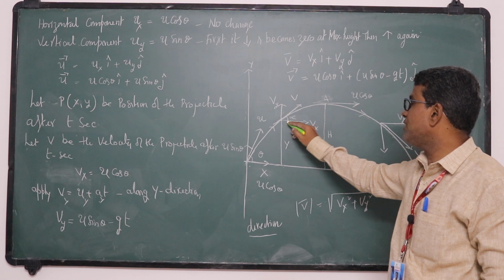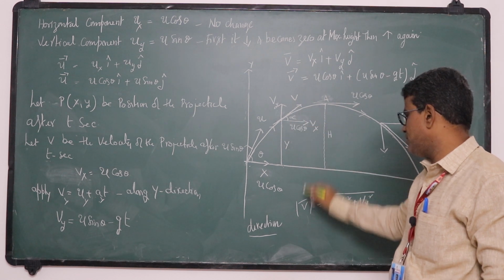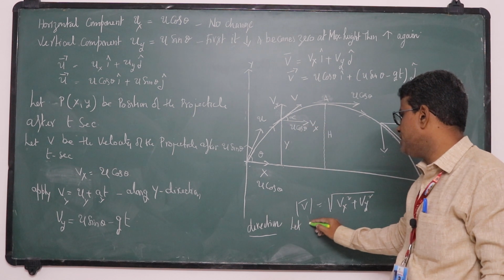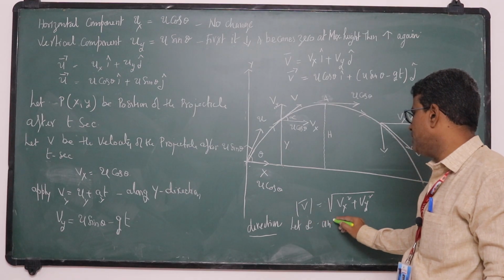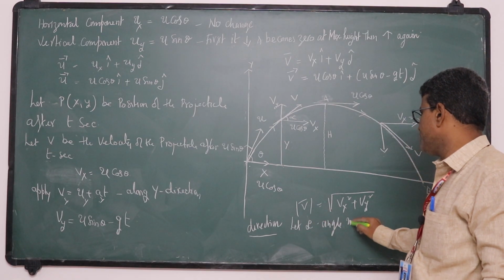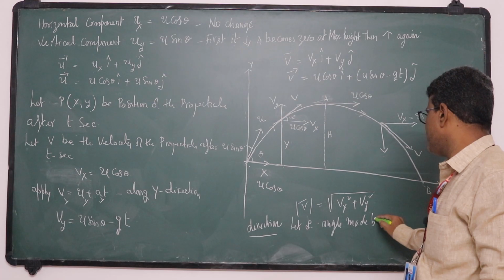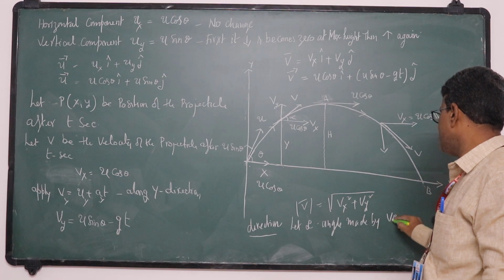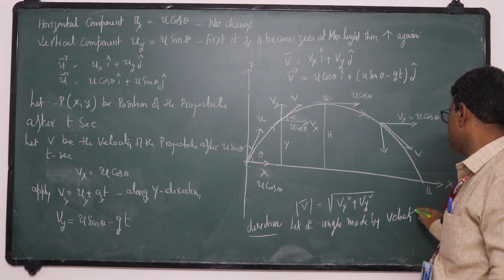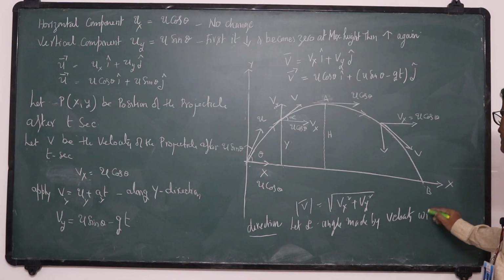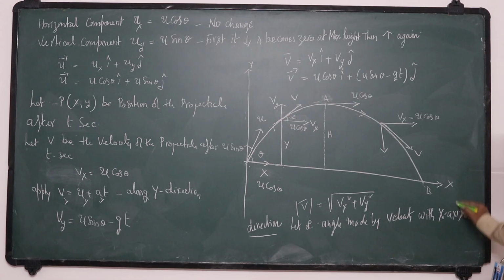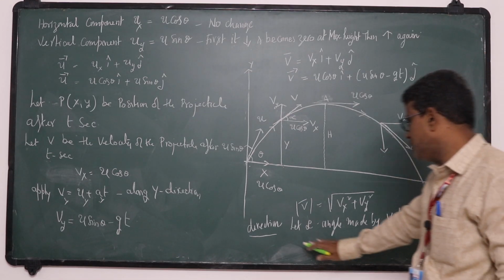Which makes an angle alpha with the horizontal. So let alpha be the angle made by the velocity with the x-axis, or horizontal. Both are the same. So I want alpha.